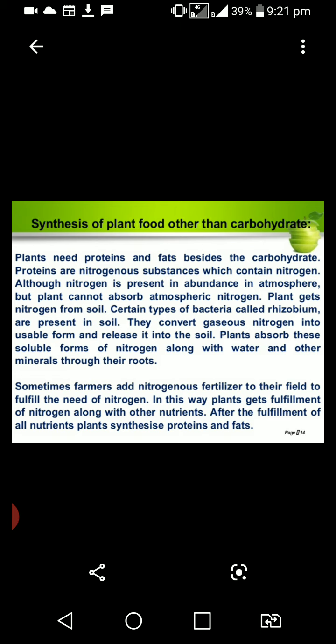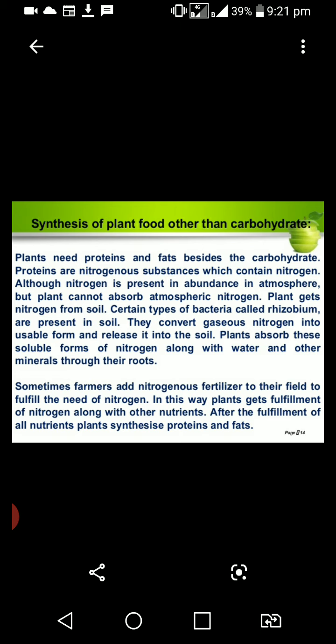Nitrogen is present in abundance in gaseous form in the atmospheric air. However, plants cannot absorb nitrogen in the gaseous form.